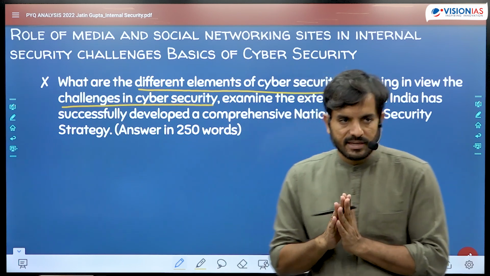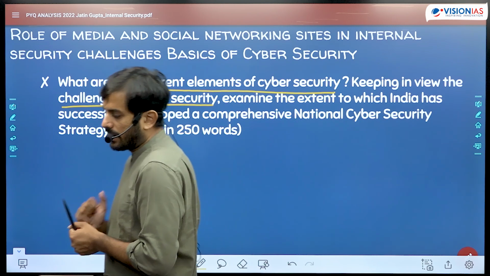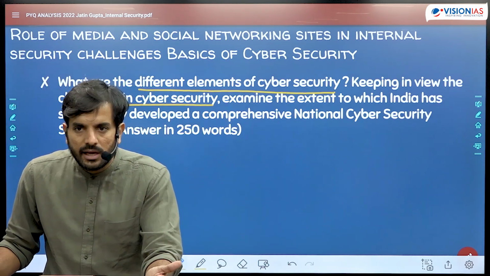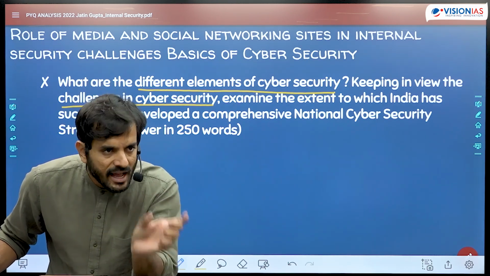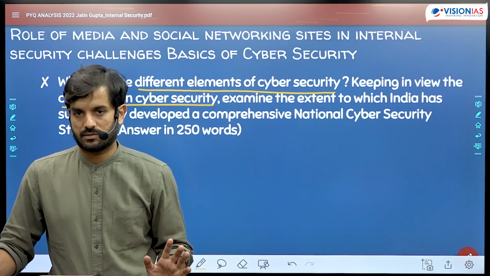So, point is, it is saying that first and foremost, what are elements of cyber security? Second, considering the fact that what are challenges with respect to cyber security, how far does India's strategy to deal with cyber security measures addresses those challenges?